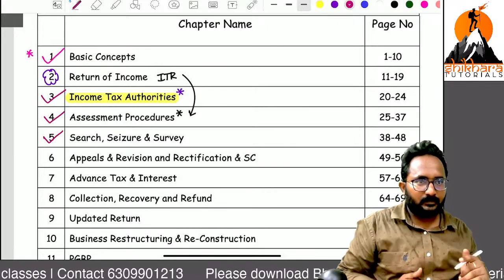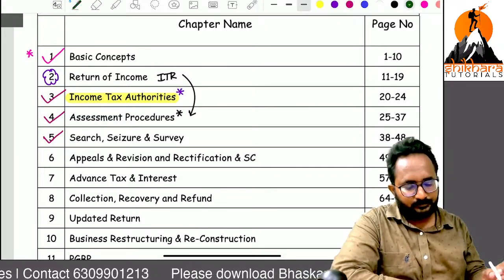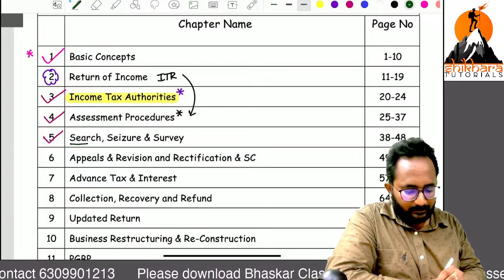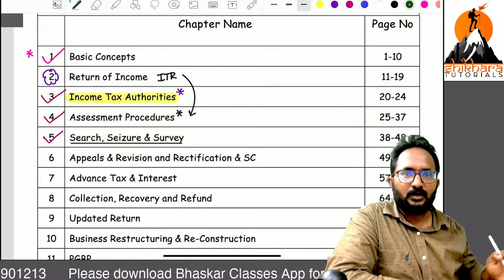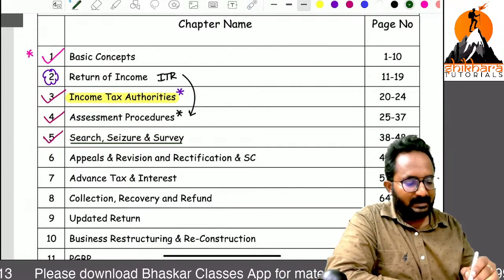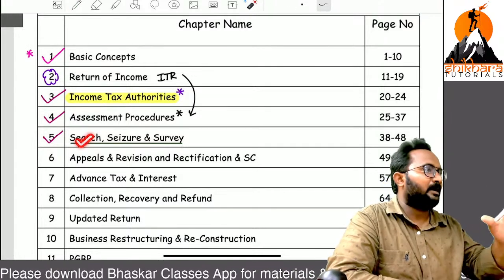Words we hear. But what is the practicality? I will tell you. Sir, you have some undisclosed income, simply black money. You have not at all filed the return of income. How? The assessing officer will initiate the search operation.